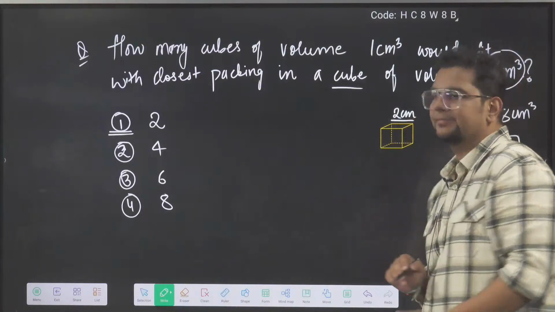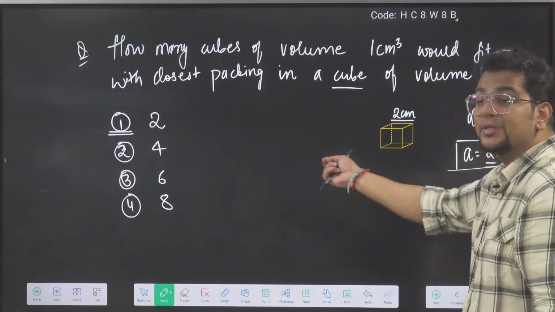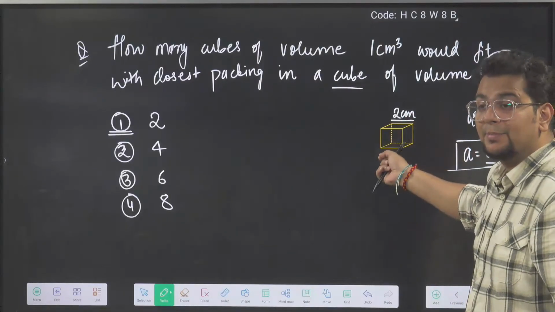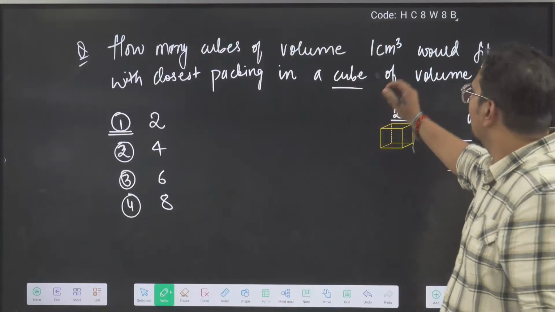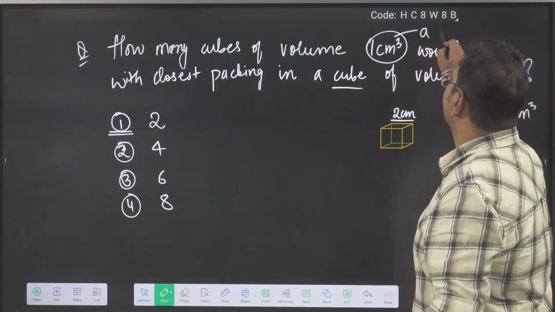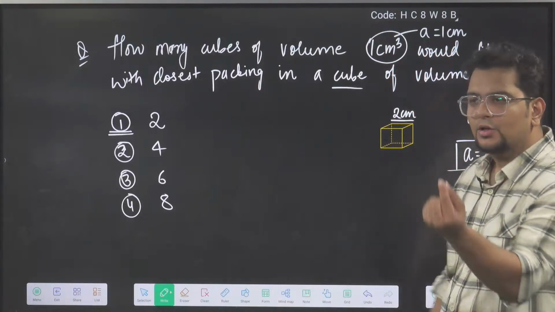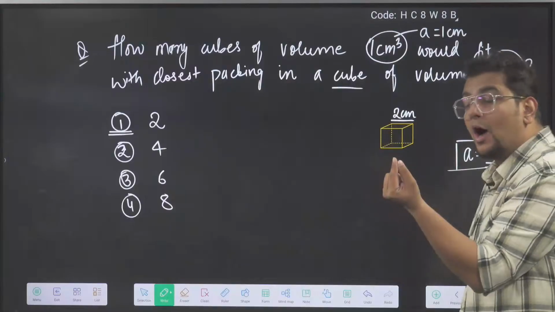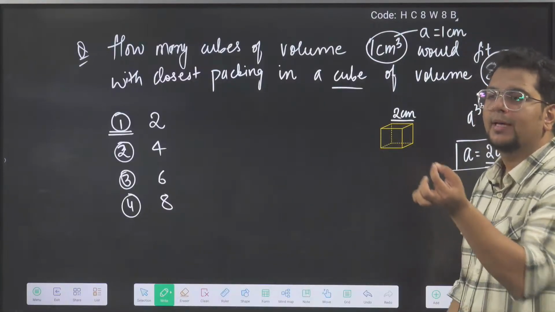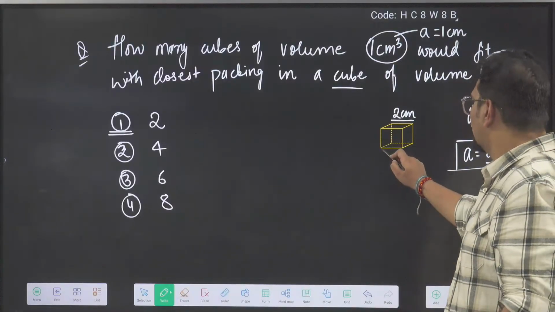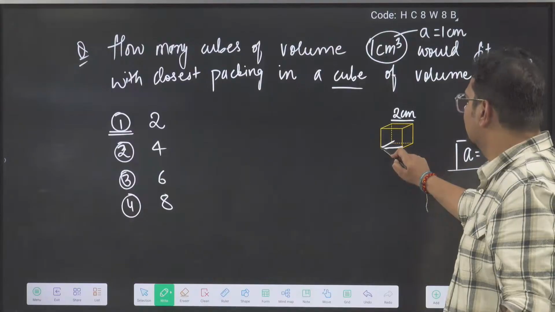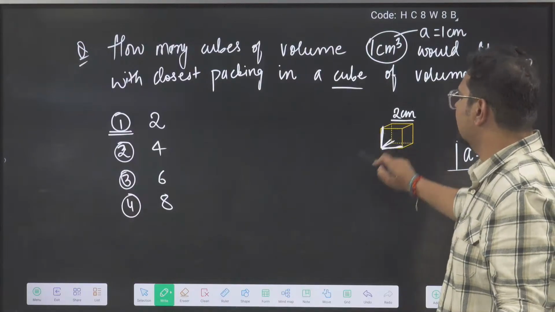So that means this length is 2 centimeter: 2 centimeter length, 2 centimeter breadth, 2 centimeter height. 1 centimeter cube means edge length is 1 centimeter. In a 2 centimeter length, how many 1 centimeter cubes can come? 2 here, 2 here, 2 here. So 2 into 2 into 2 is 8, the answer.